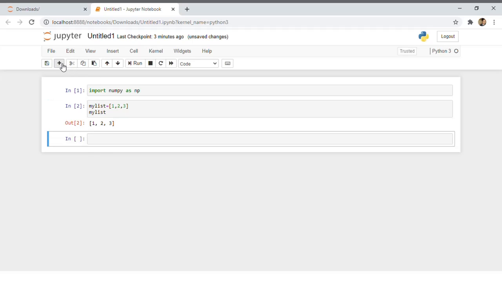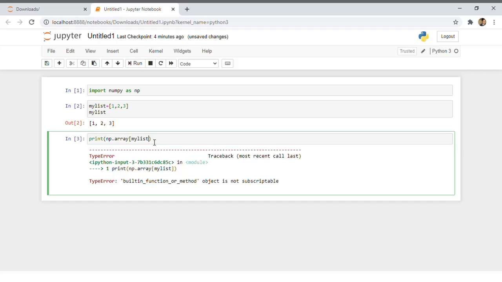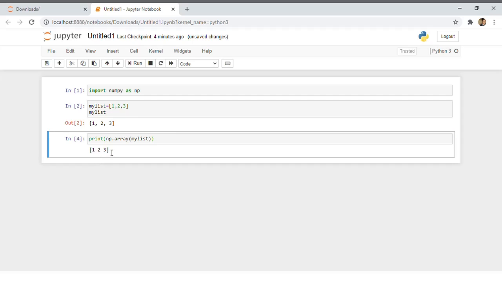Now if I add NumPy, print np.array of my list, here it comes like this. So 1, 2, 3. Can you see the difference?